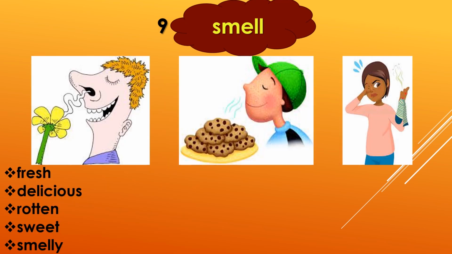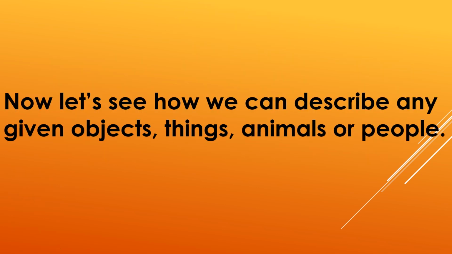The 9th factor is about the smell. When we smell something, how do we describe the feeling? By using words such as fresh, delicious, rotten, sweet, smelly, etc. Now let's see how we can describe a given object, thing, animal or person.